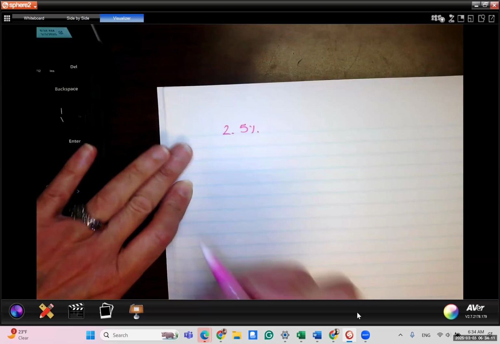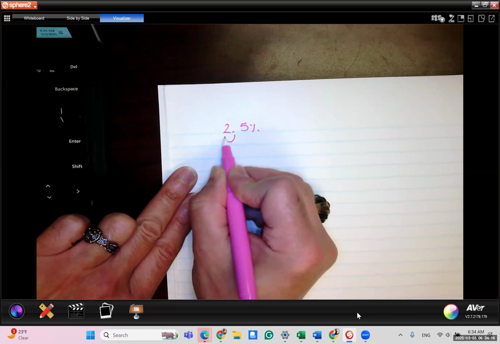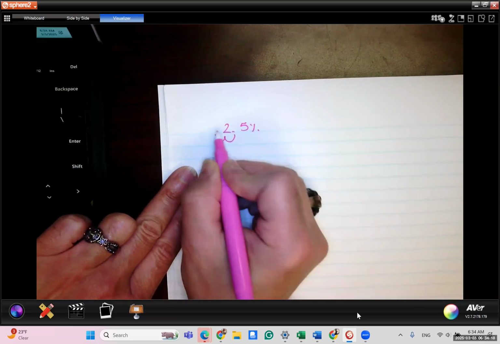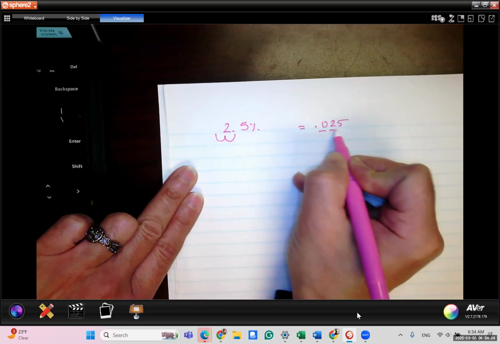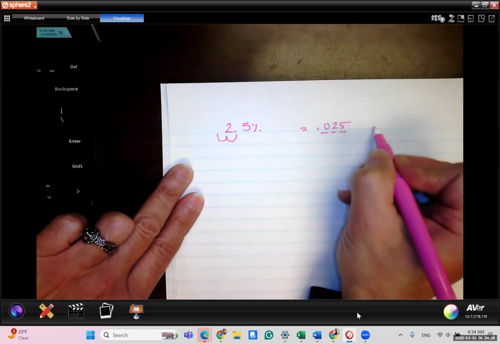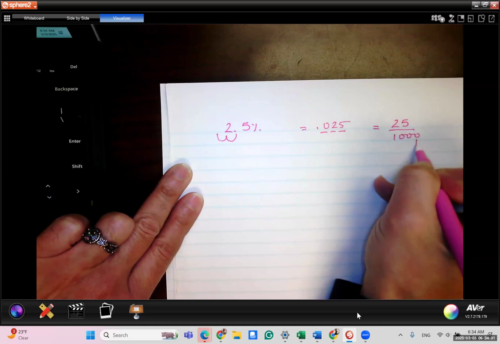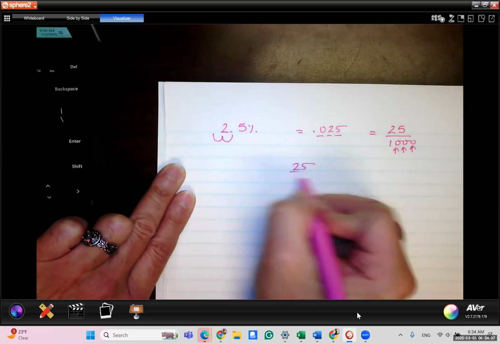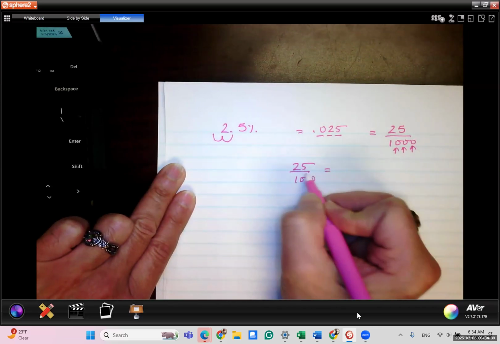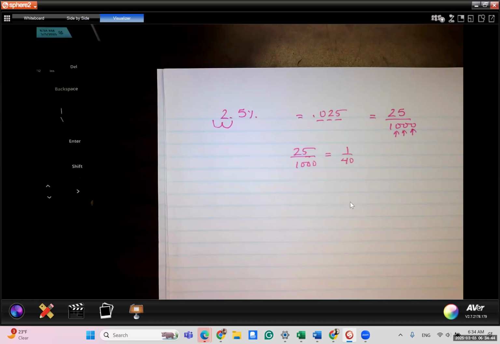So we're changing 2.5% to a fraction. We're going to write this as a decimal first, which means I'm going to move the decimal 2 places to the left. That gives me 0.025, and there are 3 decimal places. So this can be written as 25 over 1,000. The 3 decimal places are the zeros. Then I'm going to simplify 25 over 1,000 by 25, and that gives me 1 over 40.